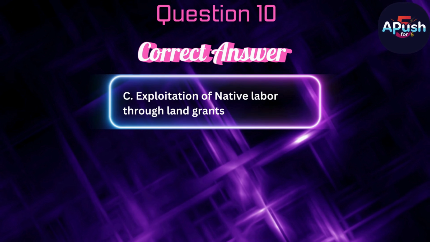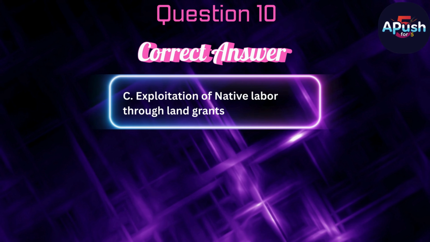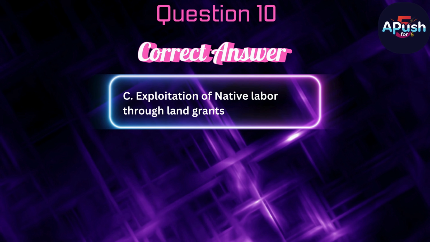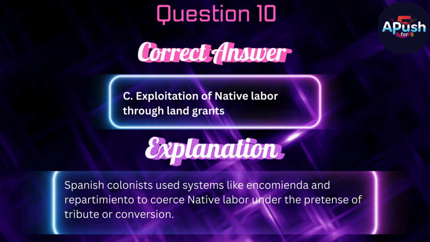The correct answer is C. Exploitation of native labor through land grants. Spanish colonists used systems like encomienda and repartimiento to coerce native labor under the pretense of tribute or conversion.